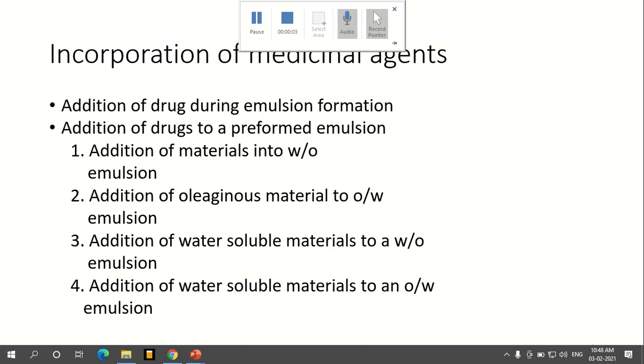Good morning, students. Today we'll start with the incorporation of medicinal agents. In the previous class, we discussed the formulation process of emulsions and the different excipients we are going to use. Now we'll see how some medicaments can be incorporated into a particular kind of emulsion.